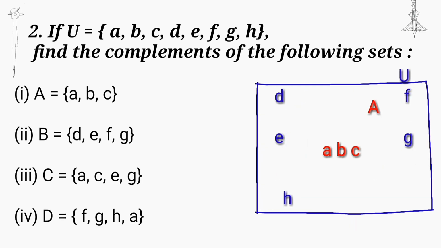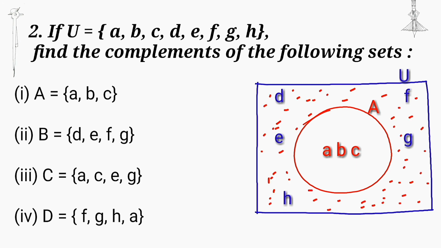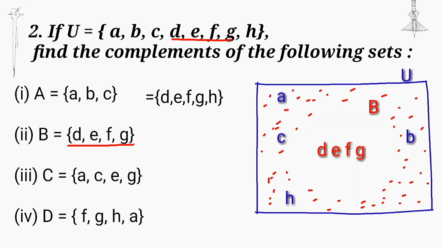Second question, if U is equal to {A, B, C, D, E, F, G, H}, find the complement of the following sets. First set {A, B, C}. A complement, we get {D, E, F, G, H}. Set B is equal to {D, E, F, G}.